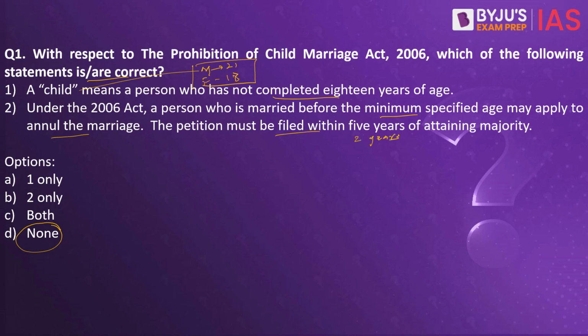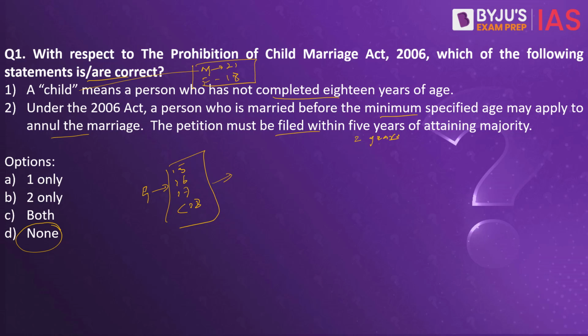Let's assume for a moment that there is a girl. This girl had entered into a child marriage, that is, she was married at the age of 15 or 16 or 17, or anything less than 18 years of age. So the minute this girl attains the majority, which is 18 years, she would be entitled to get this particular marriage annulled, which means that within 2 years after she attains the majority, she would be able to file a case and ultimately set aside this marriage.